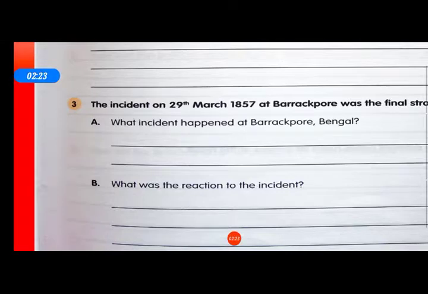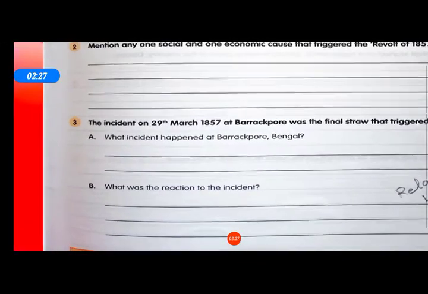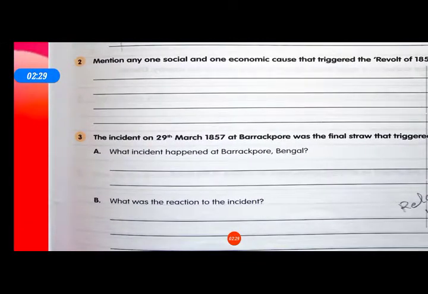What was the reaction to the incident? Sepoy Mangal Pandey was tried and hanged to death. These are related to lesson plan 2, but it is given in worksheet S1, so I have discussed it.